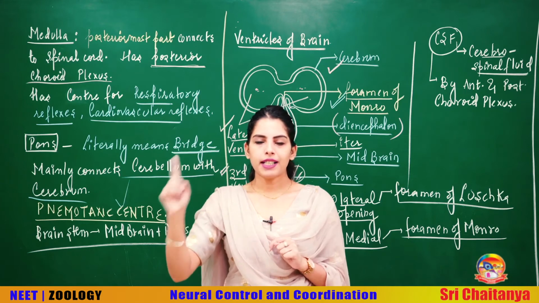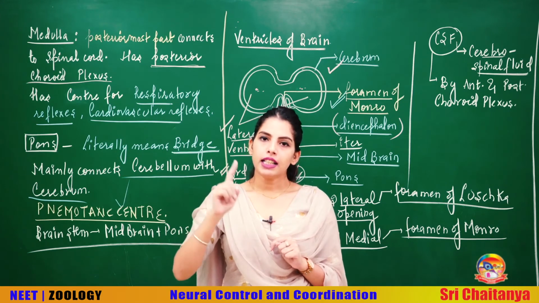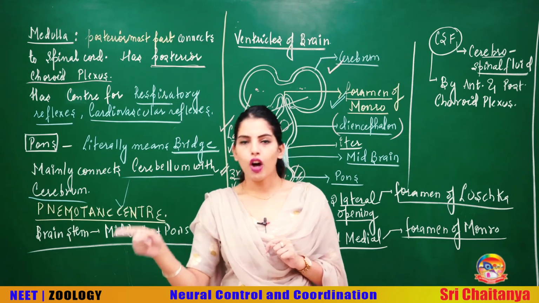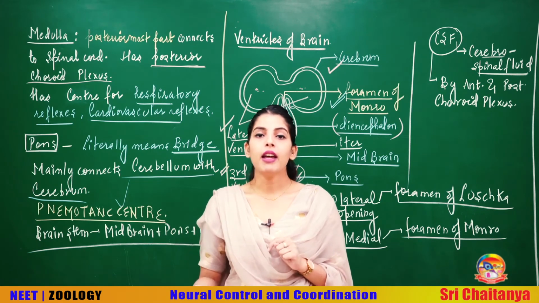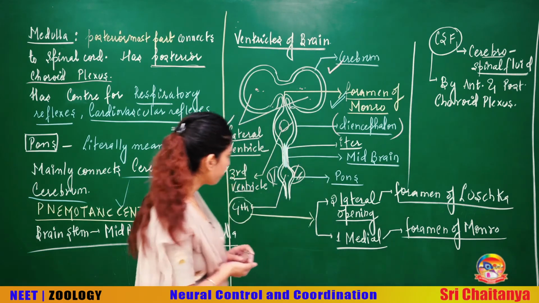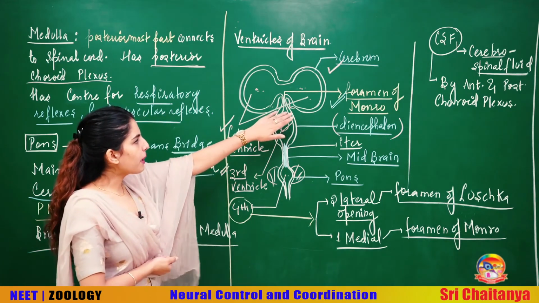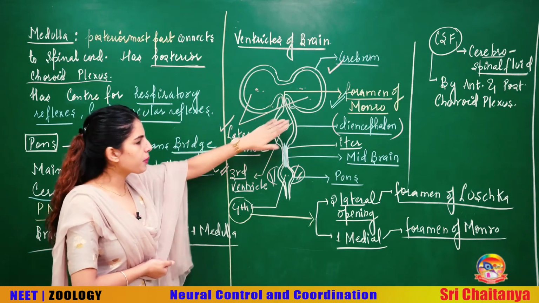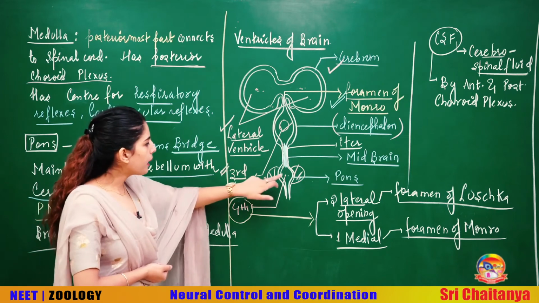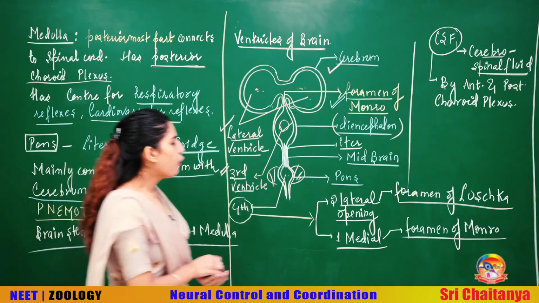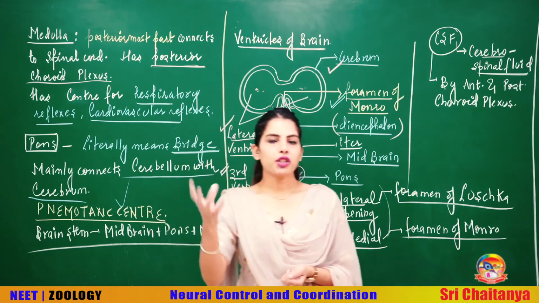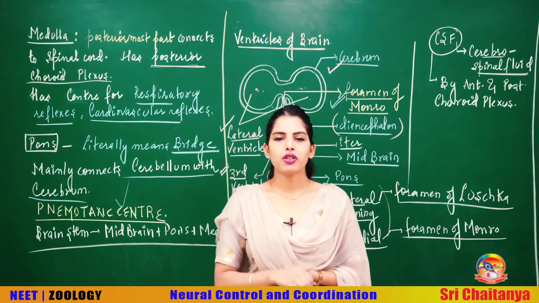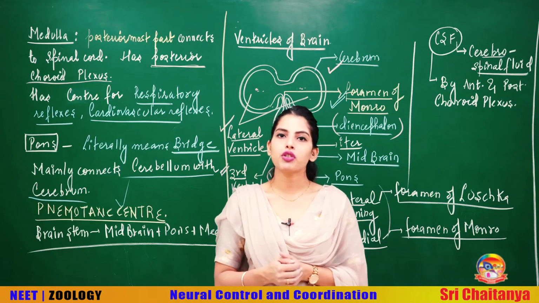Lateral ventricle by the cerebrum, the third ventricle with the diencephalon, the iter with the midbrain, and the fourth ventricle with the pons. Also, foramen of Monro was connecting your lateral ventricles with the third ventricle. But when you see the fourth ventricle, beta, the fourth ventricle has some openings. Now in your lateral ventricle you have CSF, in your third ventricle you have CSF, in your fourth ventricle also you have CSF.